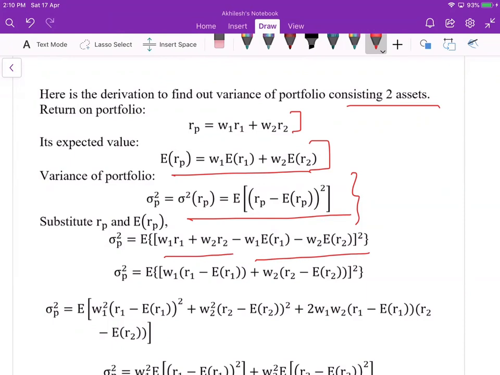So let's arrange the W1 terms for the first asset in one place, and for the second asset in another place, and take out W1 and W2. This is simple algebra, one can do it very easily. Furthermore, you can square it, just like (a plus b) whole square: the square of this, then the square of this, and 2ab is this much.